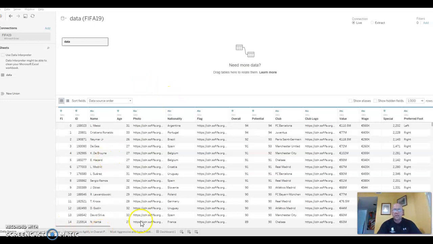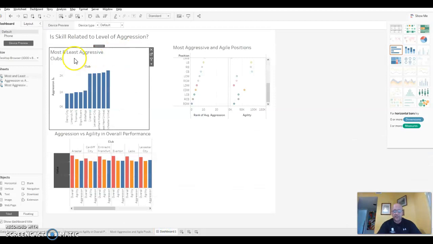And so for my project, I really wanted to identify any themes related to aggression and agility within the clubs. So my dashboard seeks to demonstrate three cogent insights: most and least aggressive clubs, most aggressive and agile positions, and then finally aggression versus agility and overall performance.